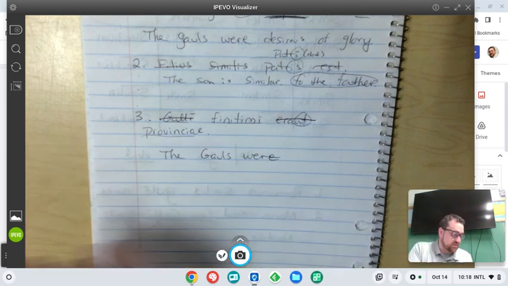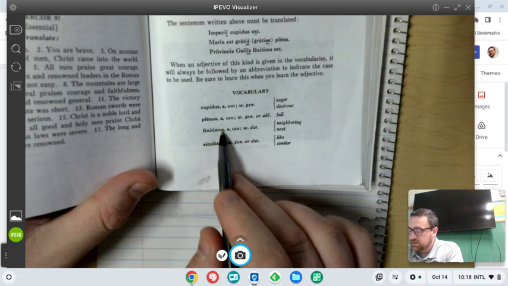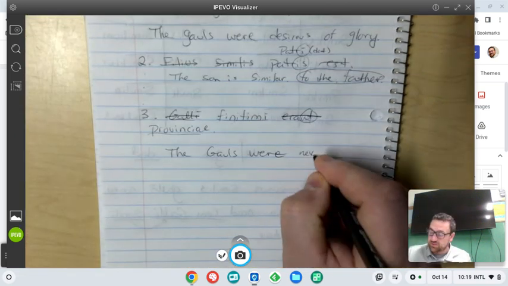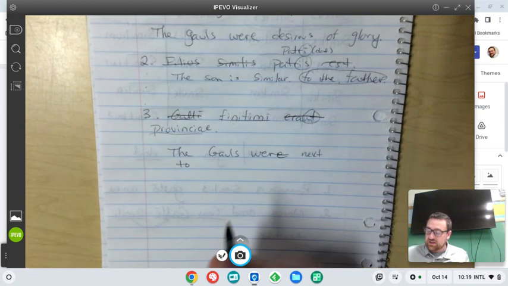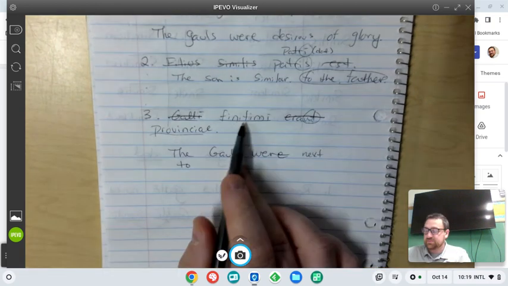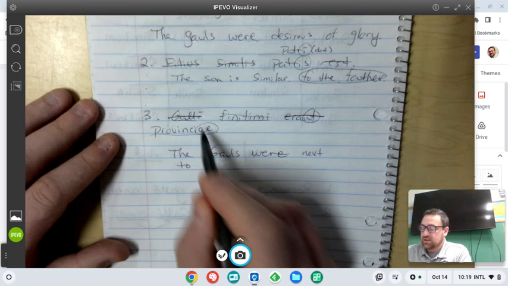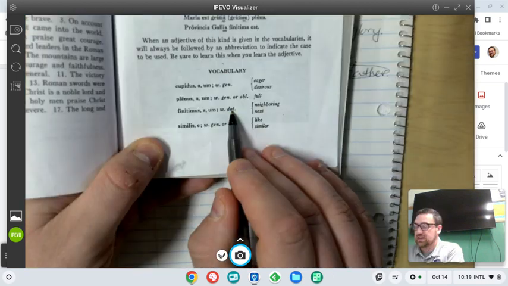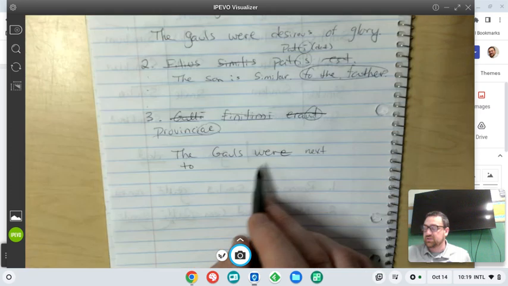What does finitimus, a, um mean? It means neighboring or next to. So we'll put next to. We're next to or neighboring. Next to what? Next to the province. And finitimus, a, um, it says to use the dative. Provinciae is a dative ending. So it all checks out. They were next to the province.